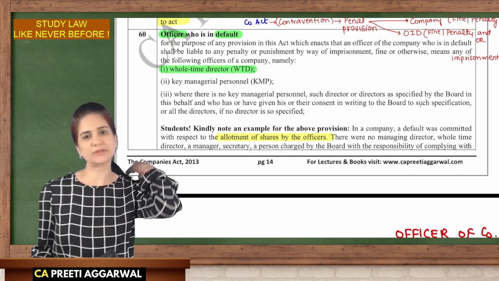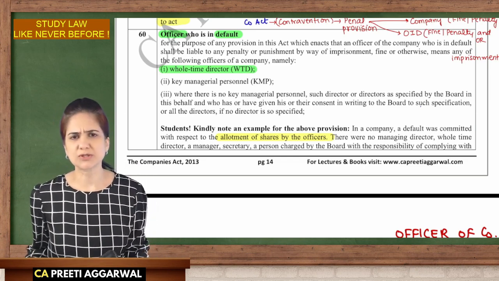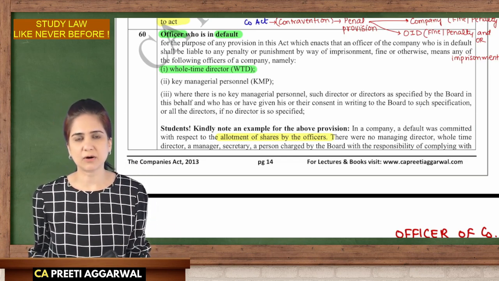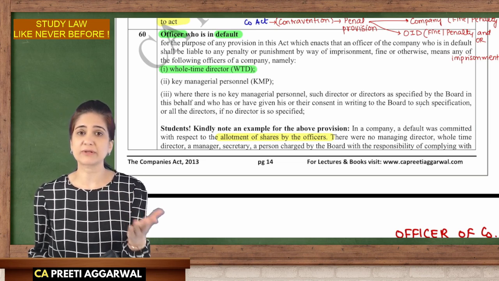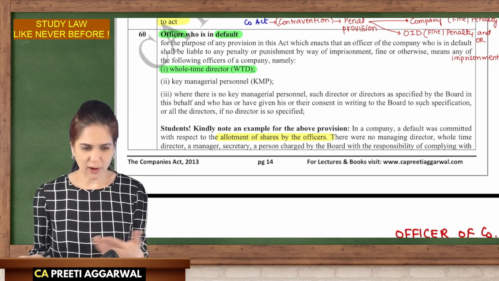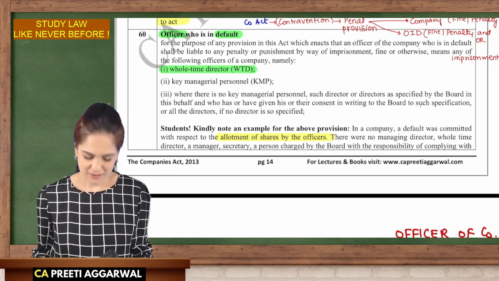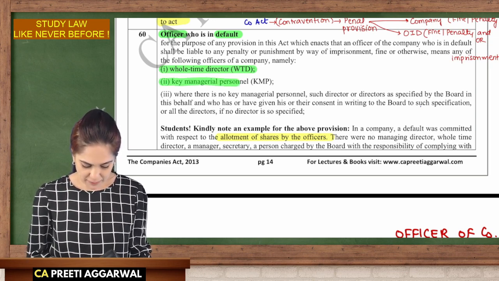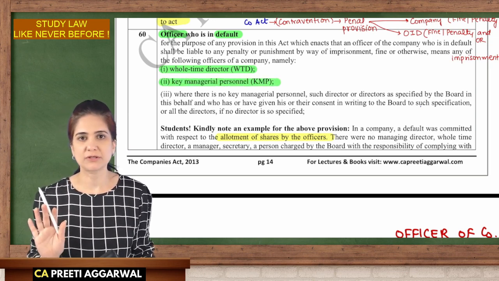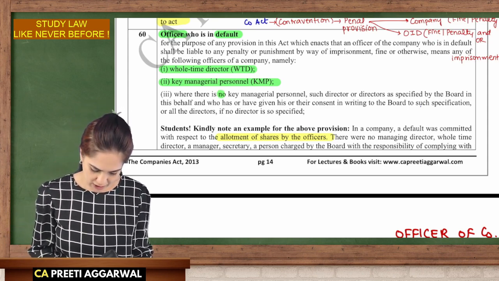Now, please note, students, if they were not aware, or if they took measures to save the company, or it was done without their knowledge, then they will not be liable. But yes, we assume that because he is in whole-time employment, he is supposed to know what is wrong in the company. You are a key managerial personnel, you are an officer in default. But what if we don't have a KMP? Oh, you don't have a KMP.